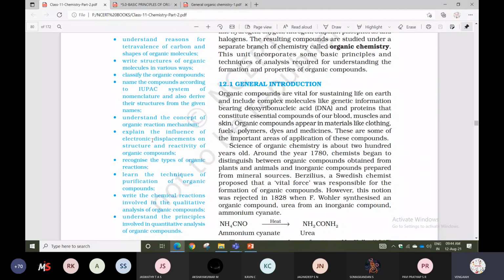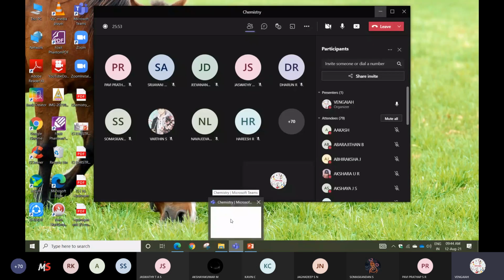Next, explain the influence of electron displacement on the structure and reactivity of organic compounds. Here you can explain what the structure is and what the reactivity of an organic compound is. Next, you can study purification techniques and write the chemical reactions involved in the quantitative analysis of organic compounds.